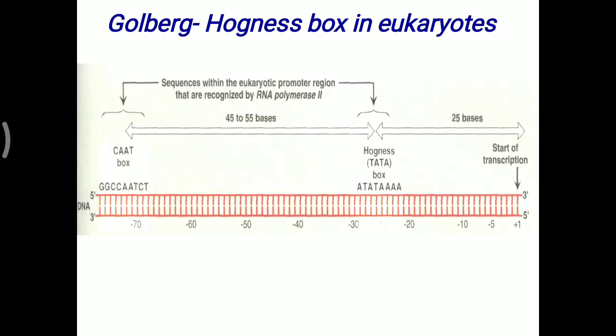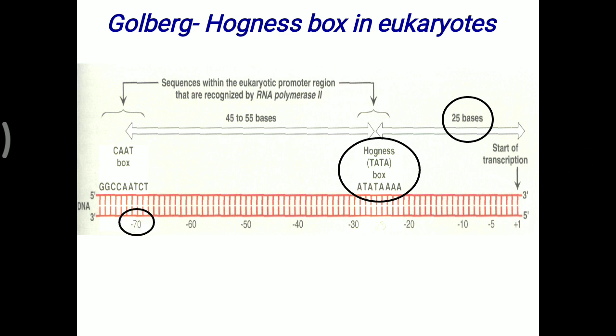So here we have already seen that the start of transcription is considered the +1 site. Now above that, over the -20 to -30 base pair, there is a particular signal that is called the Hogness box, and here the sequence is TATAAA. Previously in prokaryotes there is TATAAT, here there is TATAAA, and that is called the Hogness box for the eukaryotes, generally in between the -20 to -30 site.